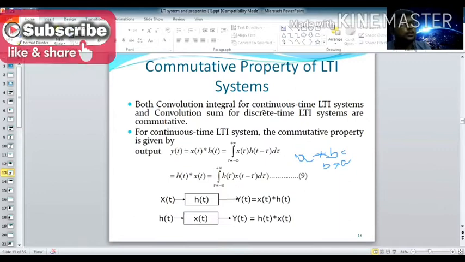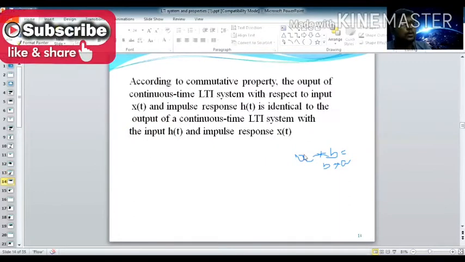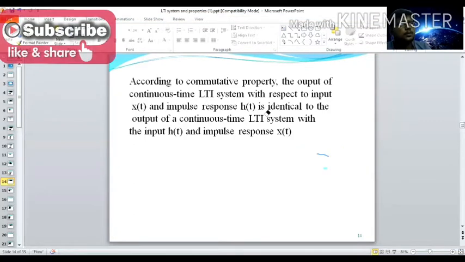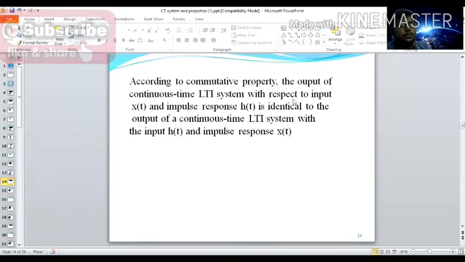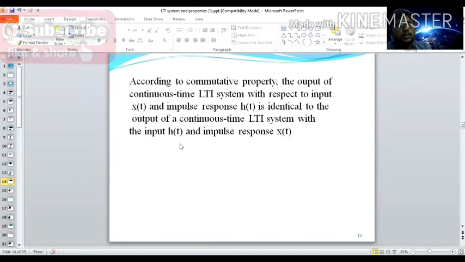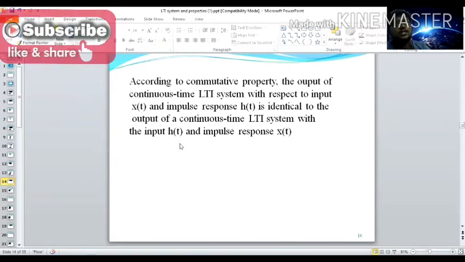According to the commutative property, the output of a continuous time LTI system with input x of t and impulse response h of t is identical to the output of a continuous time LTI system with input h of t and impulse response x of t. Listen once again, I will read the statement.